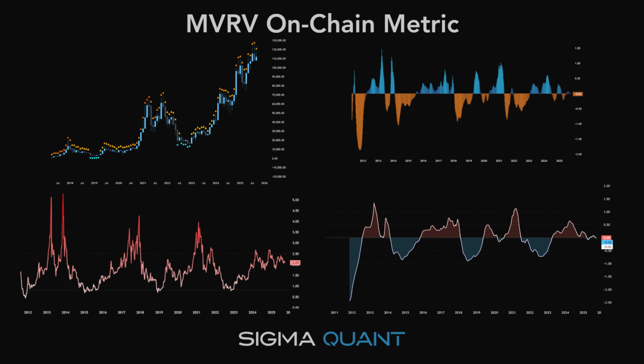For more than a decade, one family of metrics has quietly mapped every boom and bust in Bitcoin's history. It has spotted euphoric tops, it has highlighted despairing bottoms, and it's still doing so today. That metric is MVRV, and in this video, I'll break down why it's considered the most powerful on-chain tool ever created, how it works, and, most importantly, what it tells us about Bitcoin right now.